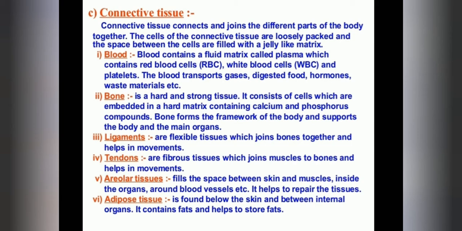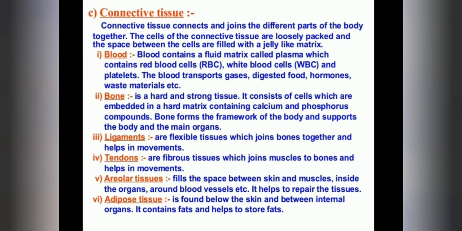Next, ligaments. So ligament is also connective tissue. It is a flexible tissue which joins bones together and helps in movements. Clear? Fine. Next, tendons. Tendons are also connective tissue. They are fibrous tissue which joins muscle to bones, and helps in movements.